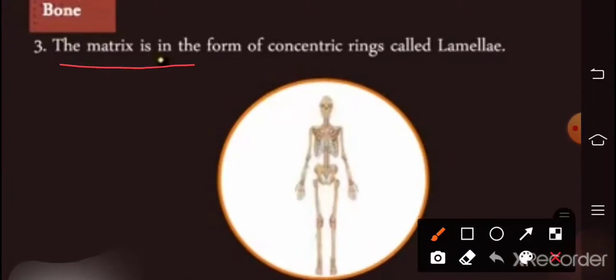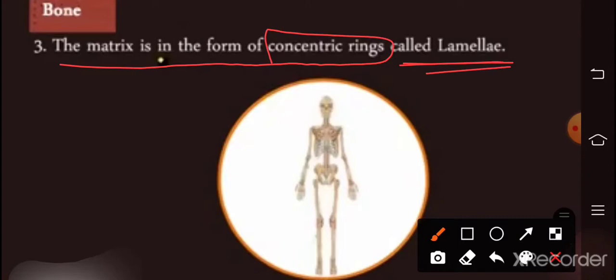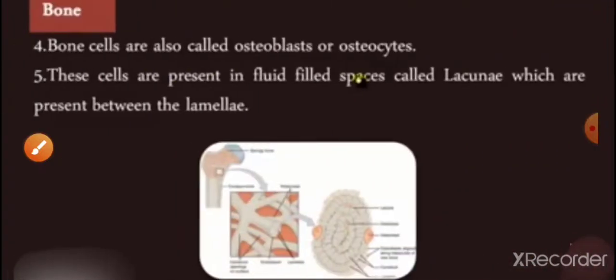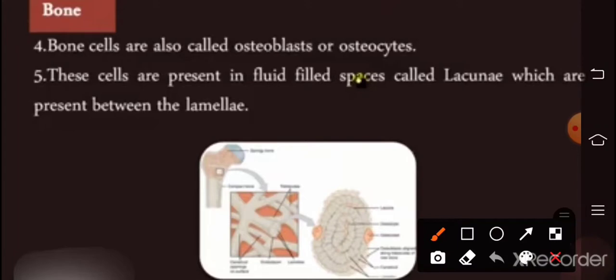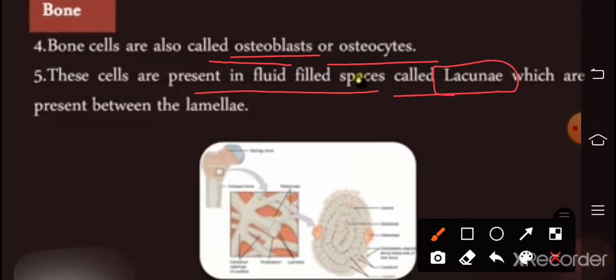The matrix of the bone is formed in the form of concentric rings called lamellae. Bone cells are called osteoblasts or osteocytes. These cells are present in fluid-filled spaces called lacunae, which are present between the lamellae.